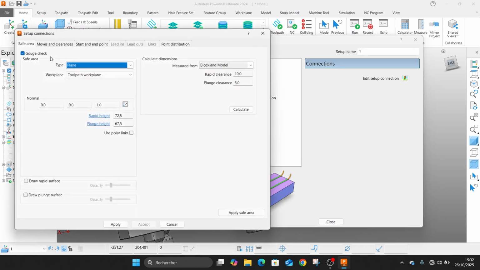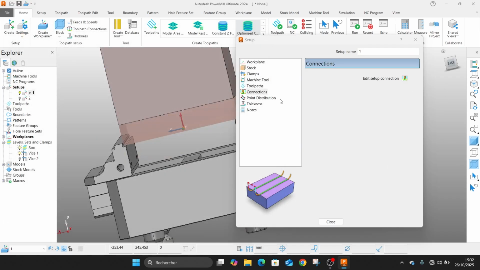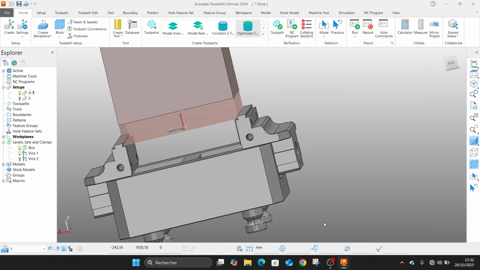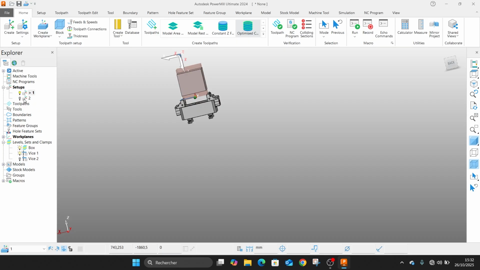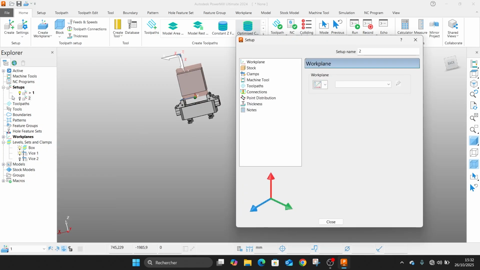We have a multitude of parameters here. We can add point distribution, start and end points, moves and clearance. We have also point distribution, and we can add some thicknesses. So this is it. We can directly close and then go to settings here.